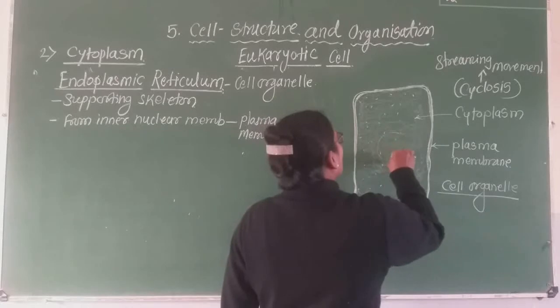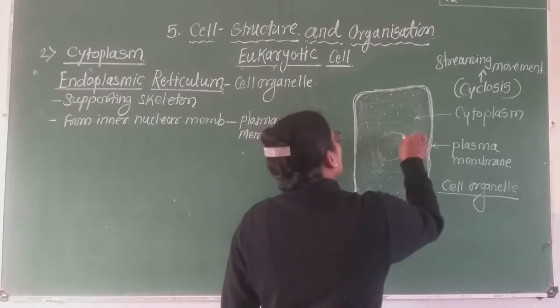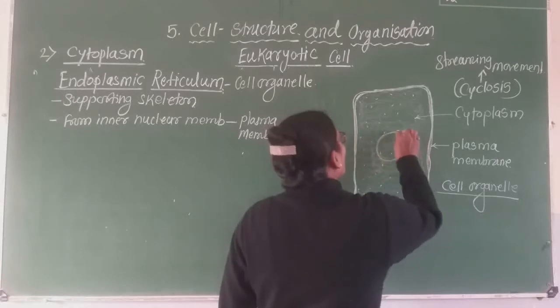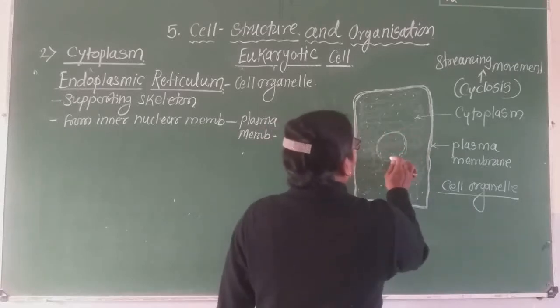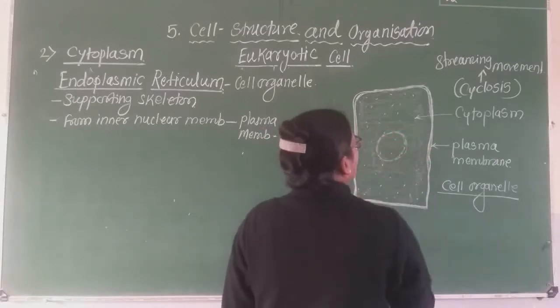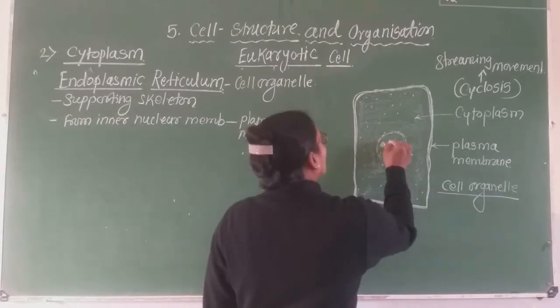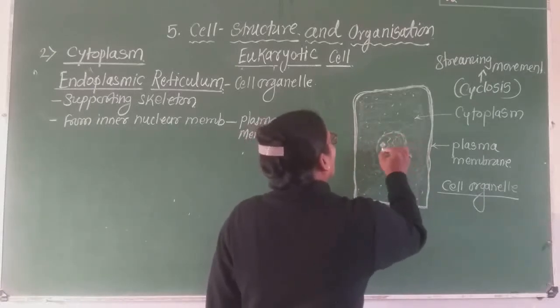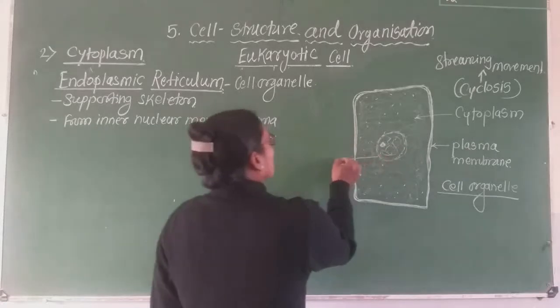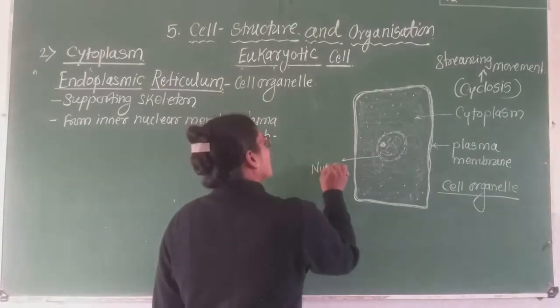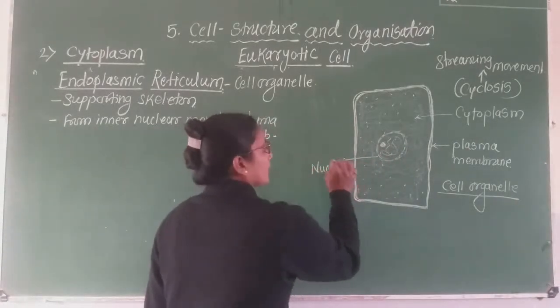At the center, the nucleus is present. This is the nuclear membrane. It is a double-walled nuclear membrane, and it has pores also, like this. Here is the content of the nucleus, chromatin material, etc. It will be seen in the next lecture, the details of the nucleus, under the cell organelles.